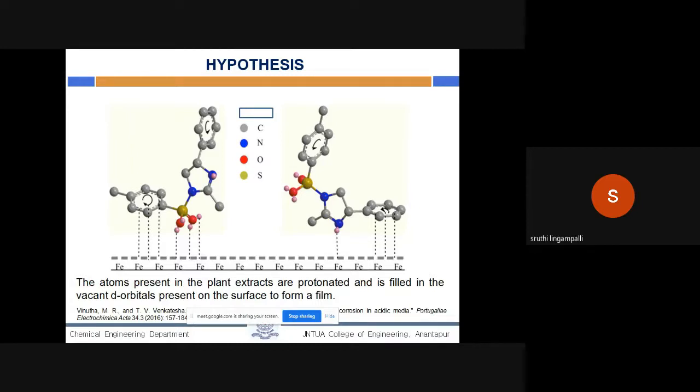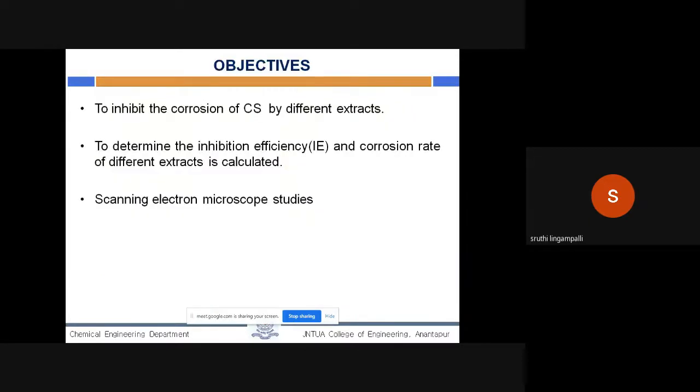In order to fill the vacant d orbitals, the components such as carbon, nitrogen, oxygen, and sulfur present in the plant inhibitors can fill these vacant d orbitals, so that a film is formed on the surface and the corrosion is reduced. The main objective is to inhibit the corrosion of carbon steel by different extracts, to determine the inhibition efficiency and corrosion rate of the different extracts, and to carry out scanning electron microscope studies.